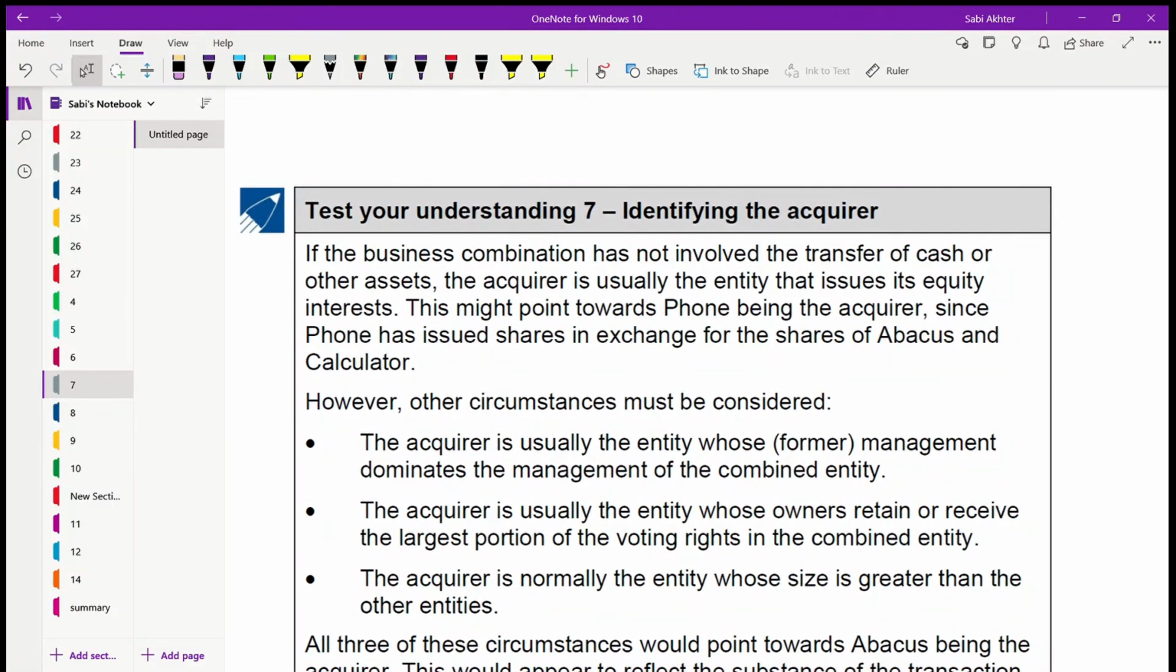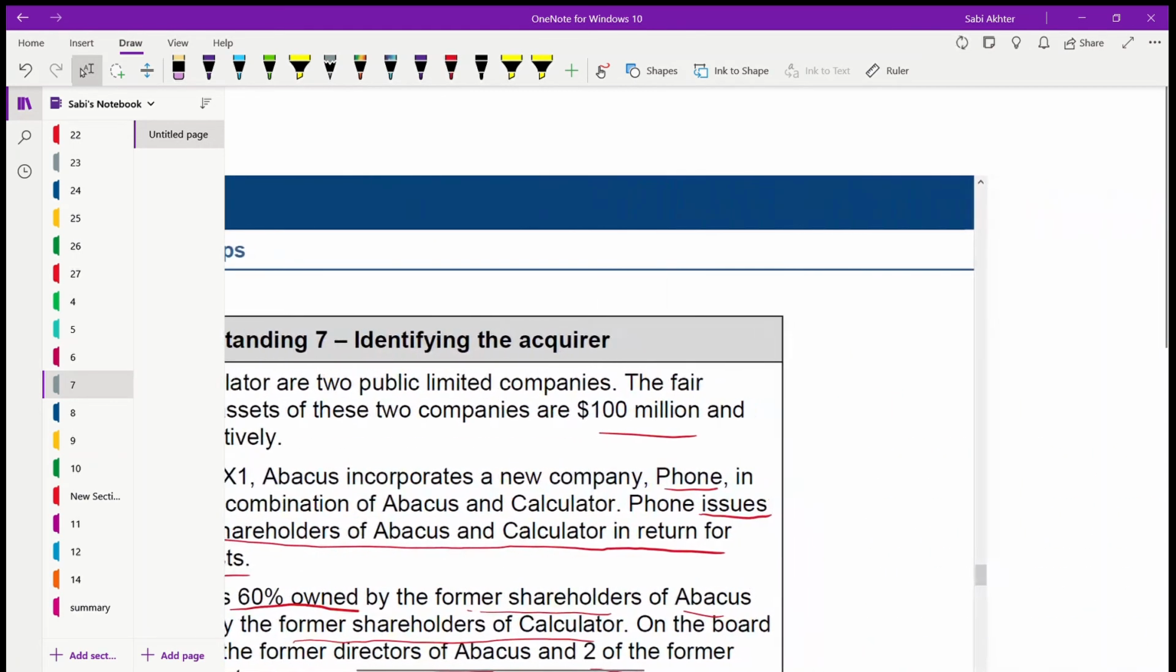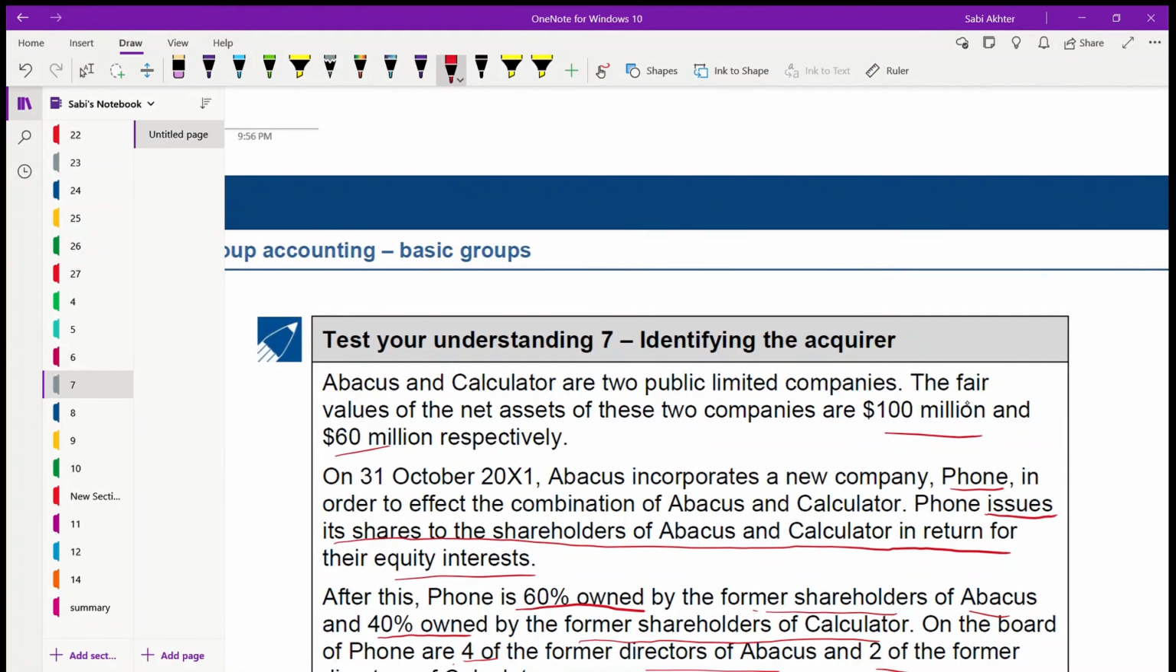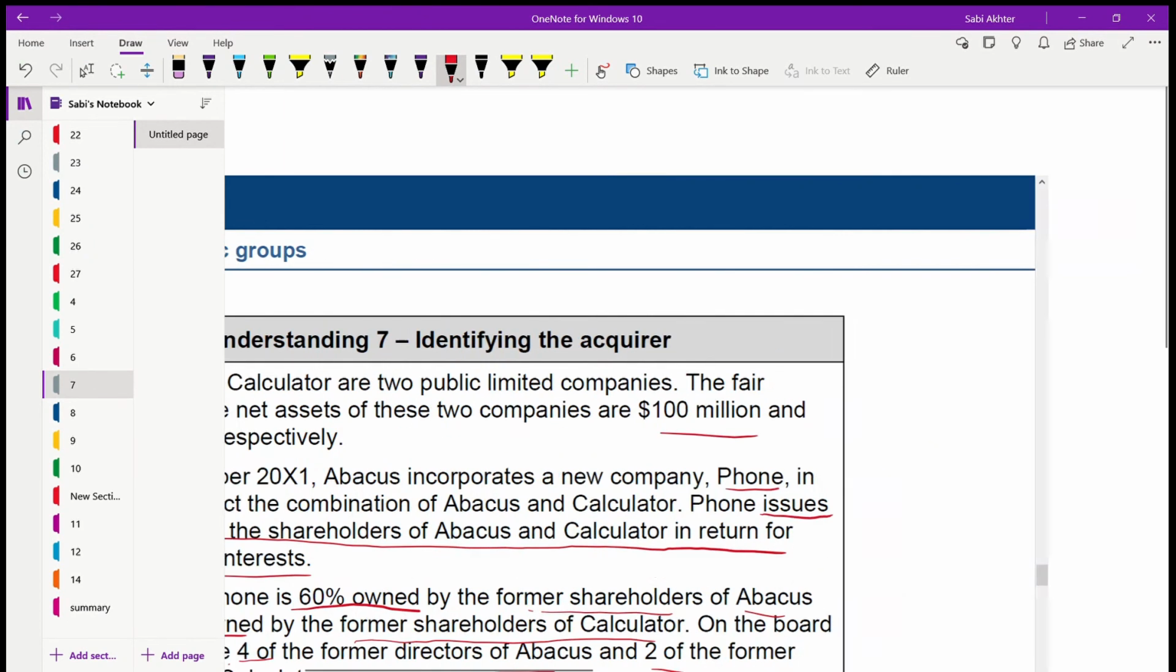So if the business combination has not involved the transfer of cash or other assets, okay, because here they didn't transfer any cash or other assets, they didn't say anything about it, who is giving cash, who is transferring assets, what should they look for? The acquirer is then the entity that issues its equity interest. So here, who is issuing? It looks like Phone will be the acquirer. Why? Because if you see one line, they told that Phone issues its shares to the shareholders of Abacus and Calculator. Right? If you go by that logic.